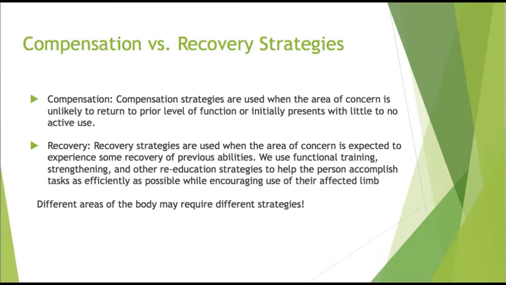When working with patients following stroke in skilled therapy, there are 2 different strategies that we can use. The first is a compensation strategy. A compensation strategy is used when the area of concern is unlikely to return to its prior level of function or initially presents with little to no active use. This is common when looking at the upper extremity. If someone's upper extremity is initially flaccid, we may choose to use bracing or a sling in order to keep the limb protected, as we don't expect any function to return.